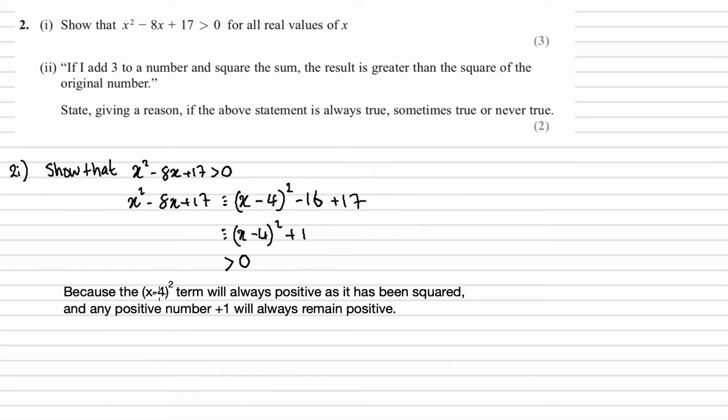Because the x minus 4 squared term will always be positive as it has been squared, and we know common knowledge that anything squared is going to be positive, and any positive number plus 1 will always remain positive. Okay, so I just finish off with a closing statement there. Okay, so that's part 1 done.